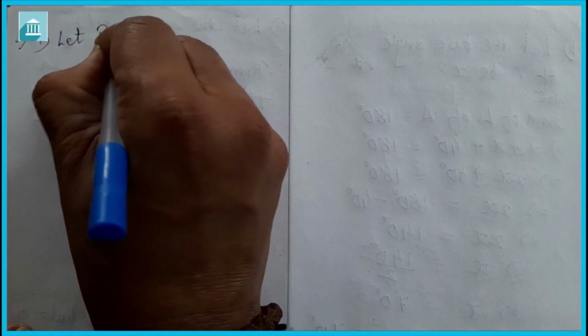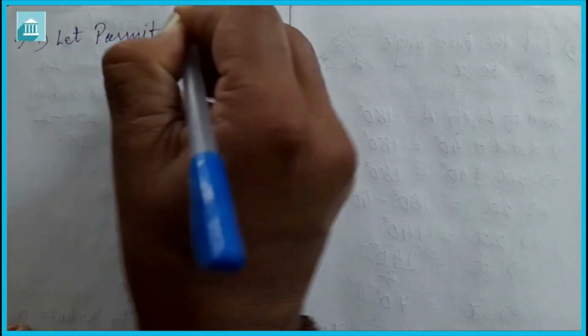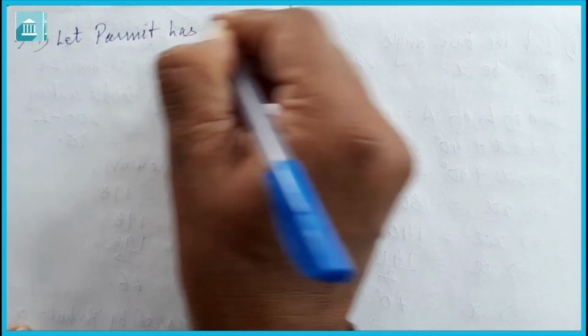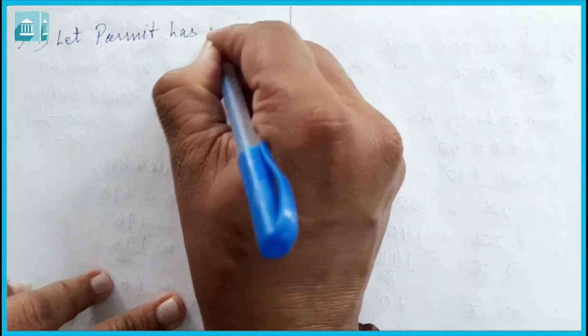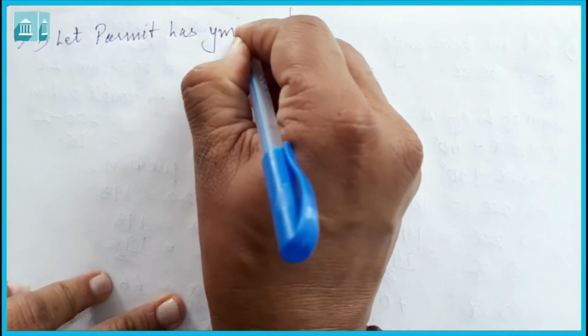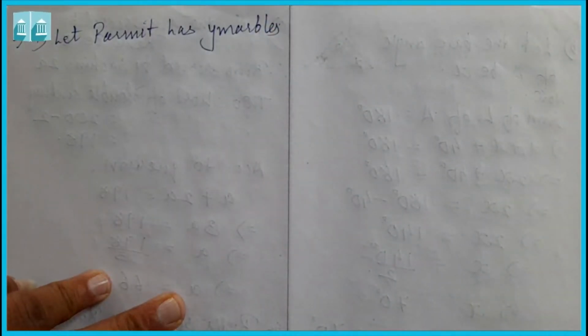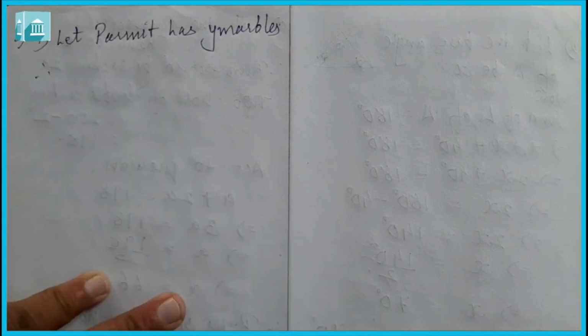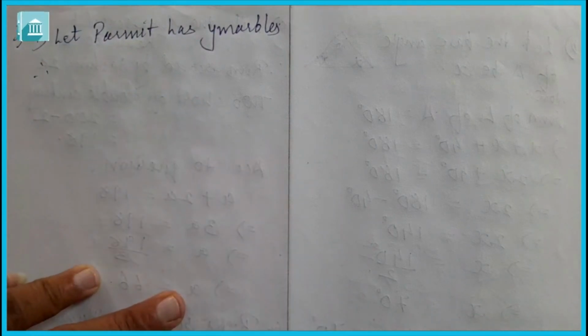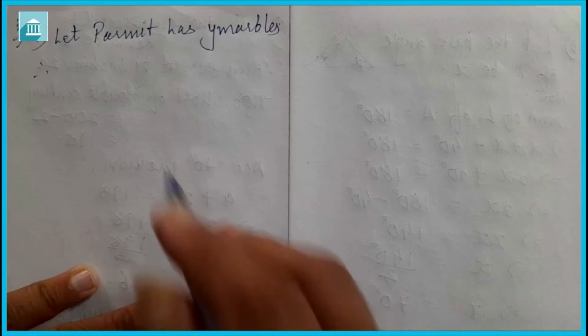Now, let Parmit have Y marbles, or the number of marbles Parmit has is equal to Y. So therefore, we can say here in the question, Irfan says that he has 7 marbles more than 5 times of Parmit.